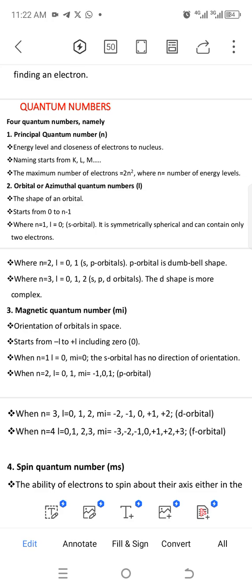So for principal quantum number, when you have an electron on the first shell, that's n is equal to 1. It means the electron is very close to the what? Nucleus. And since the electron is very close to the nucleus, it will be very hard for you to pull the electron away from the nucleus because the nucleus will try and attract the electron. So it makes the electron have a higher energy.